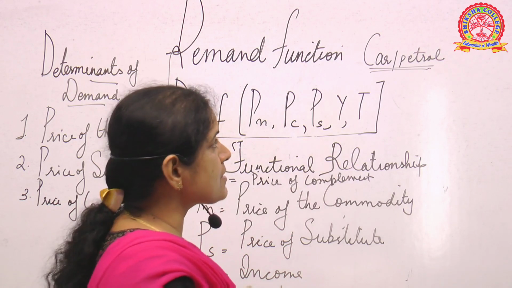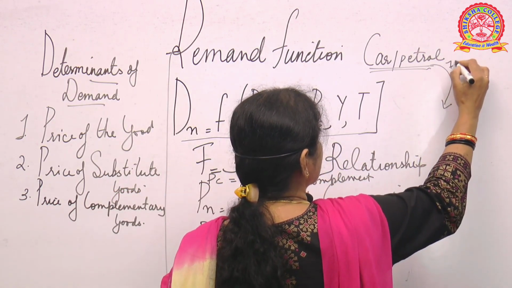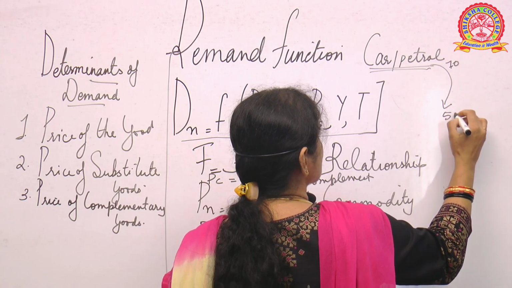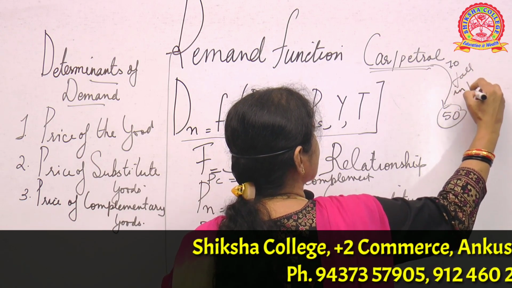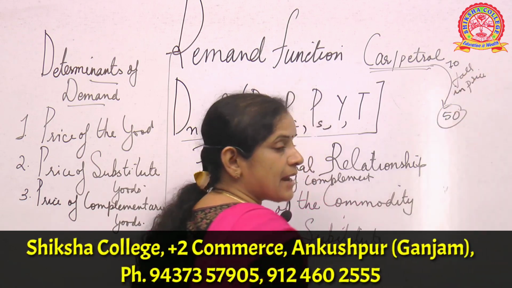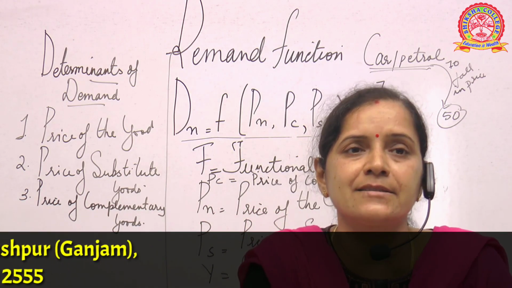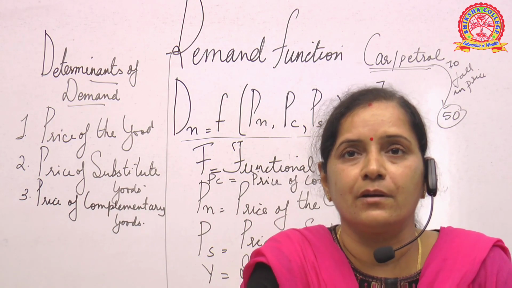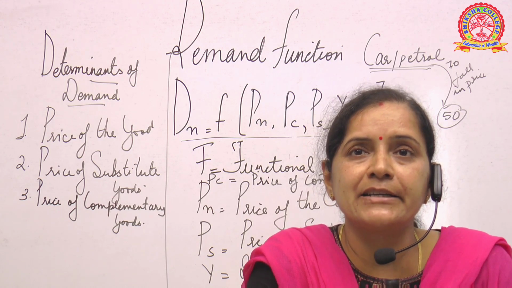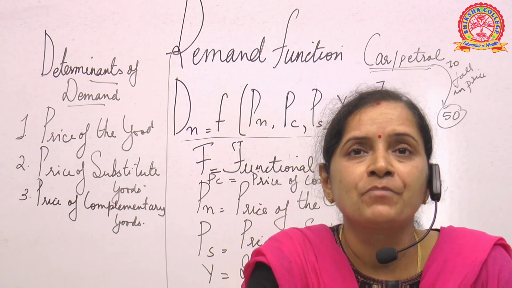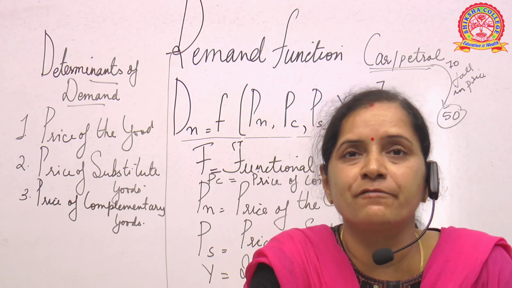Okay, suppose there is a steep fall in the petrol price, from rupees 70 to rupees 50. There is a fall in price. So what will happen? If all of a sudden there is a decrease in the price of petrol, then what will happen? The market condition will be slightly changed. Now how does it change? People will tend to buy more cars because they can afford the price of petrol.